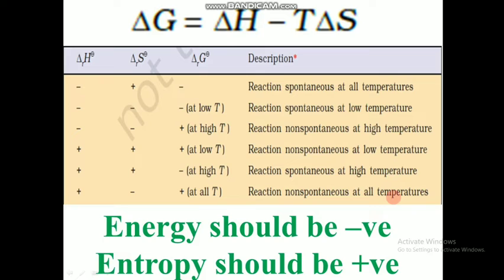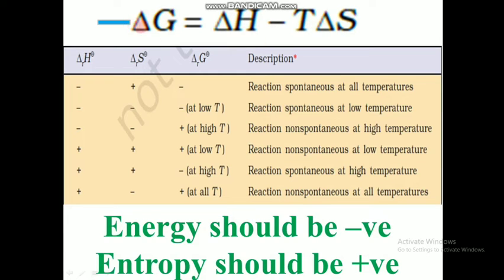So these are the conditions given in your textbook. We will compare each of the conditions with the feasible conditions of spontaneity, so that the enthalpy change should be negative and entropy should be positive, and finally we will get delta G as a negative value. For us to get delta G negative, delta H should be a negative value and delta S should be a positive value.